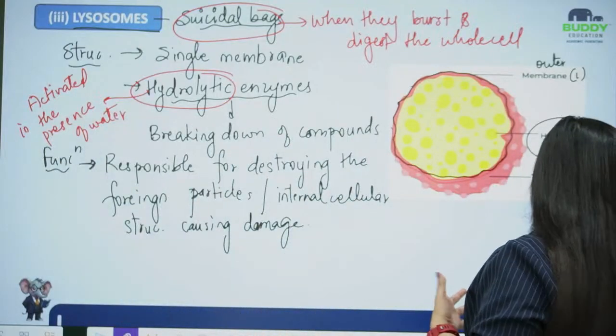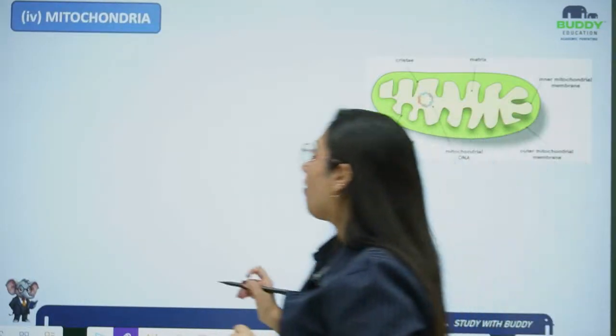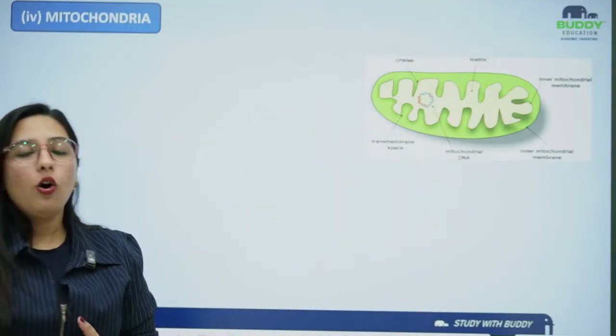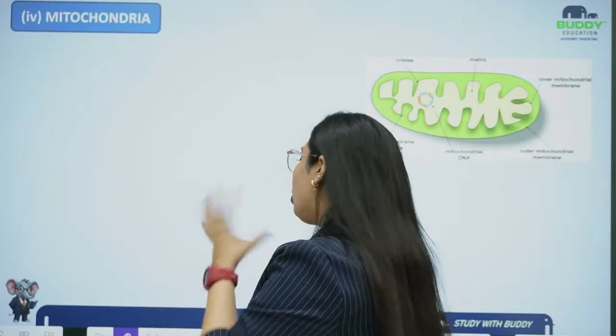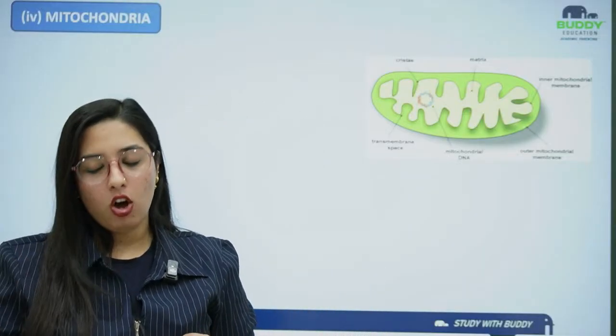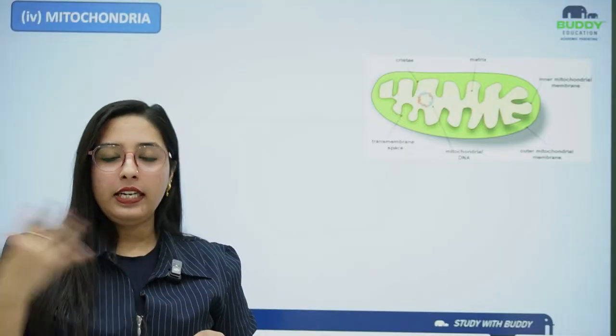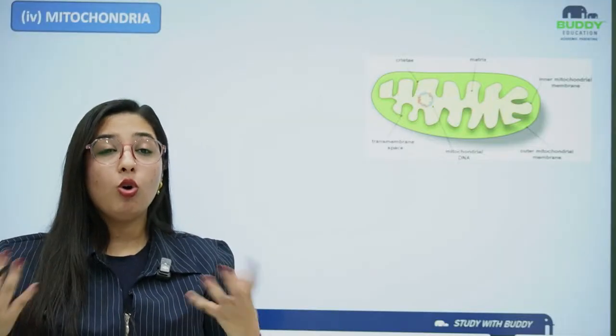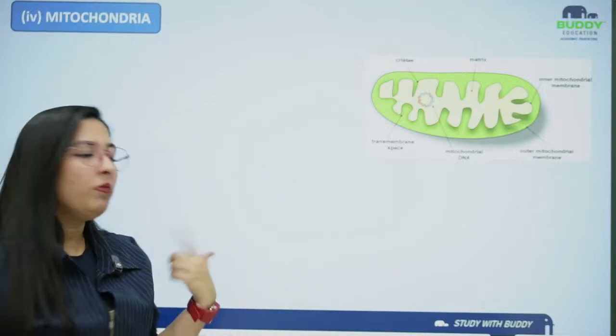Now moving to the next cell organelle. Okay, we have time, we can finish mitochondria, I guess. Now moving to the mitochondria, as I have already told you, mitochondria is a semi-autonomous organelle. A semi-autonomous organelle is a part of the system, but it also has its own individuality, its own function, and its own organelles. It has its own identity, but it also works with the whole cell. This is why it is a semi-autonomous organelle.